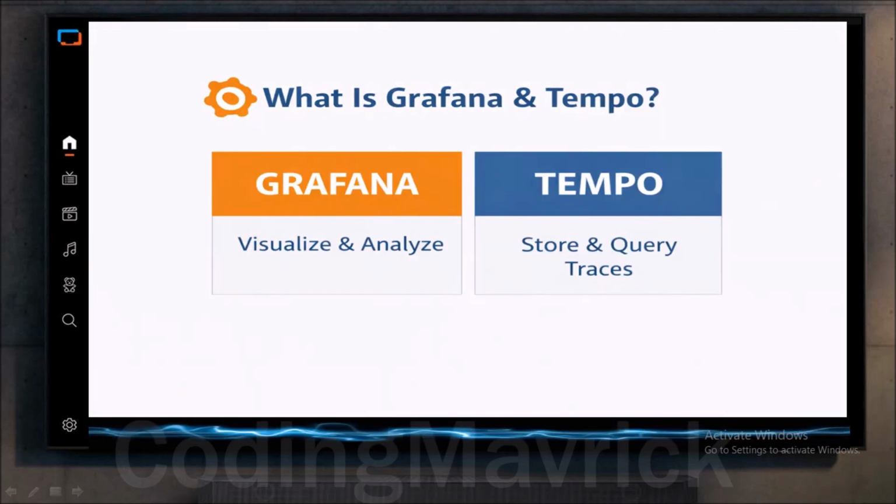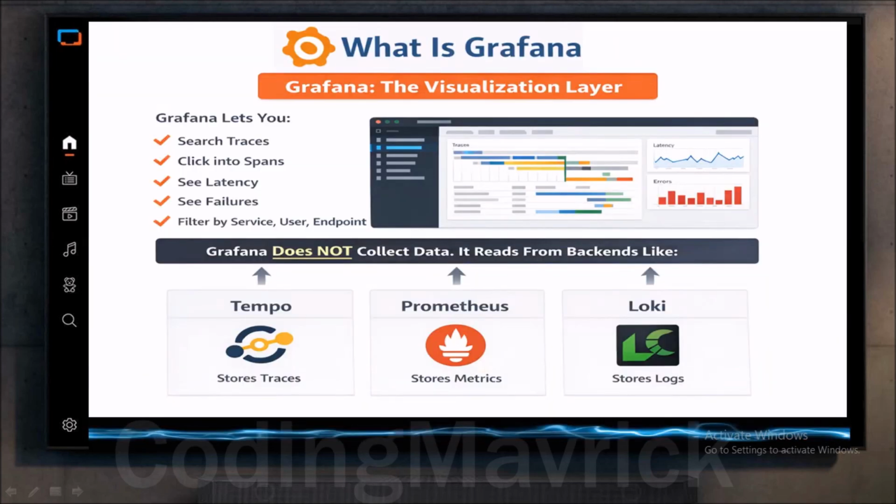Next, we see what is Grafana. Grafana is the visualization layer. It is what we use to see what is happening. Grafana allows us to search traces, click into spans, see latency, see failures, and filter by service, user, or endpoint. Grafana itself does not collect data. It reads from backends like Tempo for traces, Prometheus for metrics, and Loki for logs.